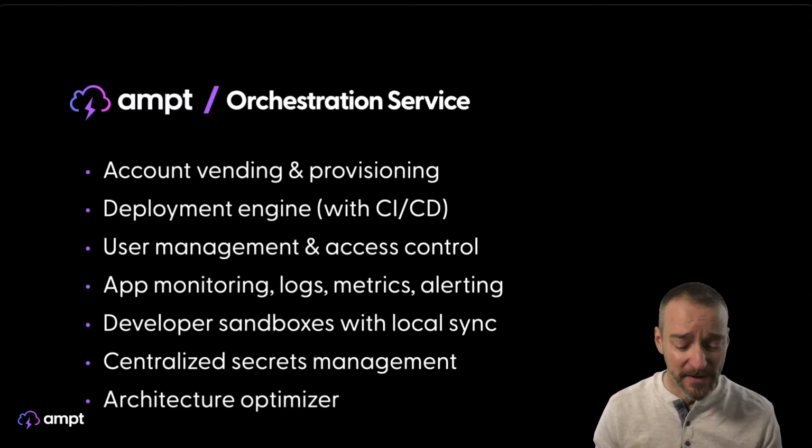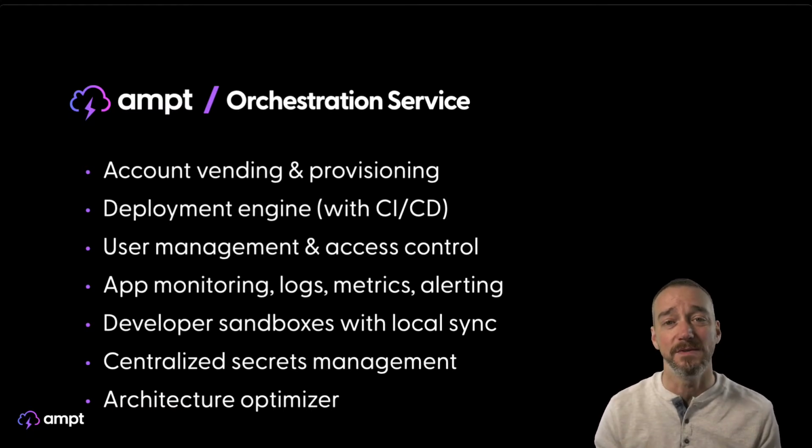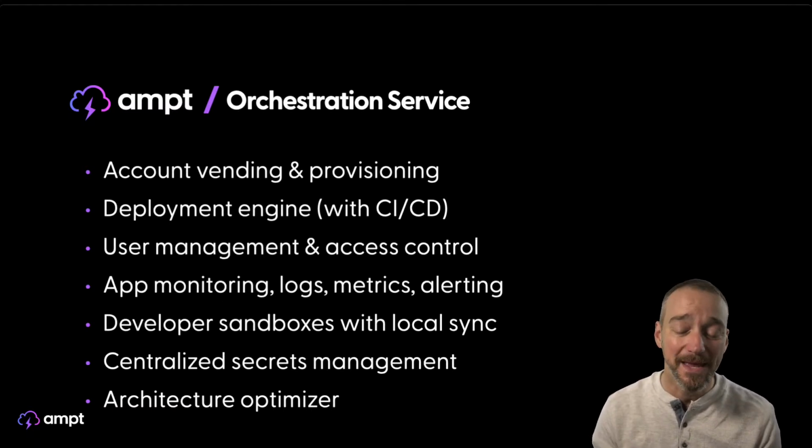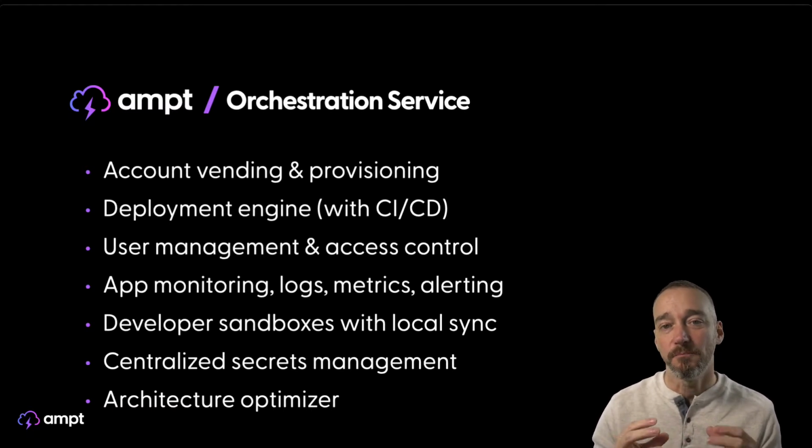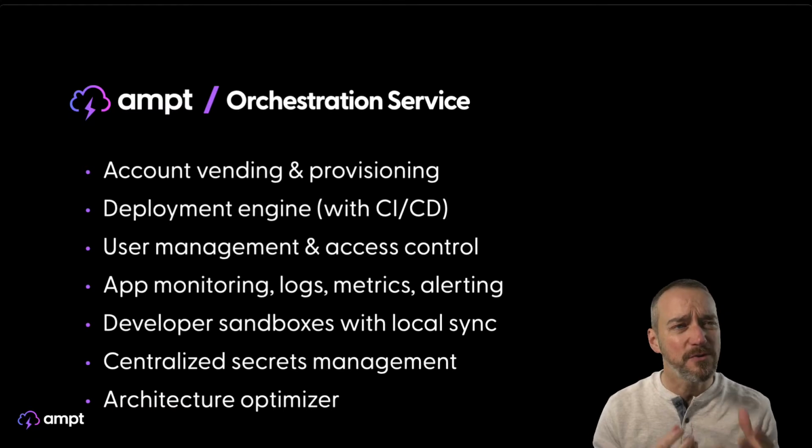And then finally, this is one of the things that we really love about the way that we've designed Ampt, and we think you'll love it as well, because this is the big thing that we are trying to do: we have a built-in architecture optimizer. The way this works is we build what we call productized patterns. All those different services, all those primitives I showed you before, are connected. And there are different versions of those primitives, right? When you think about a queue, you've got SQS queues, you've got Kinesis, then there's Kinesis Data Firehose, DynamoDB streams, right? There's a bunch of different ways that you can do queuing within AWS.